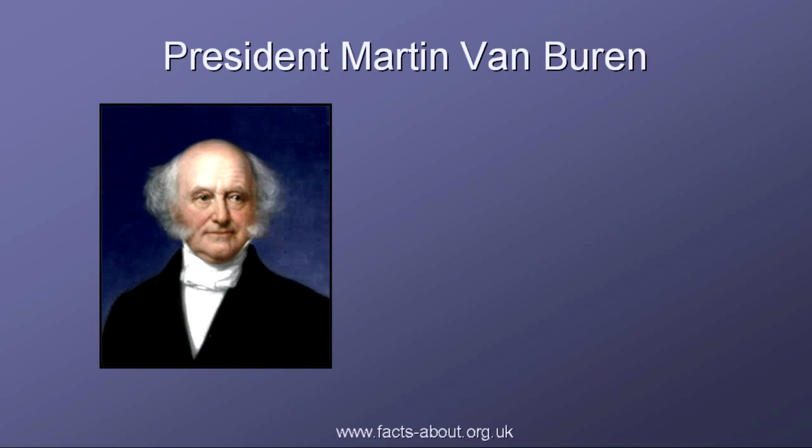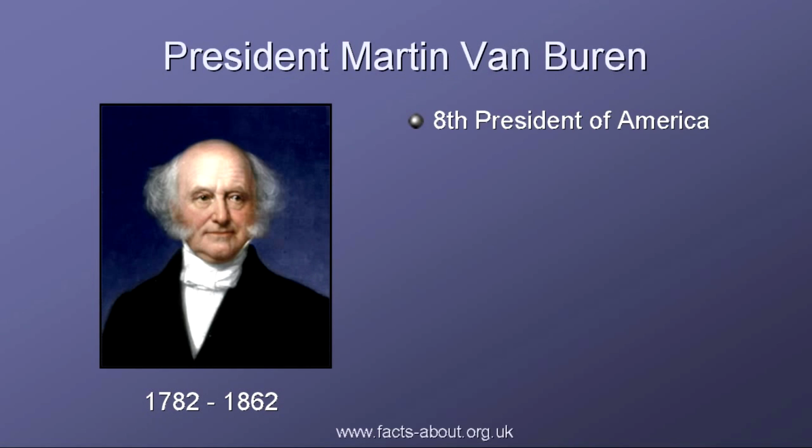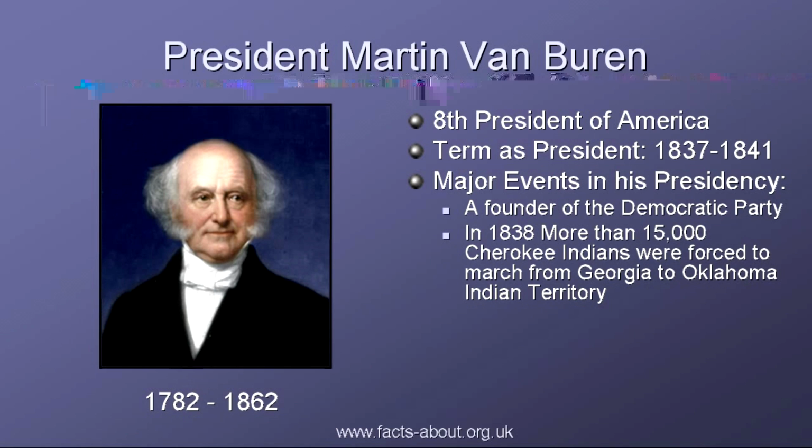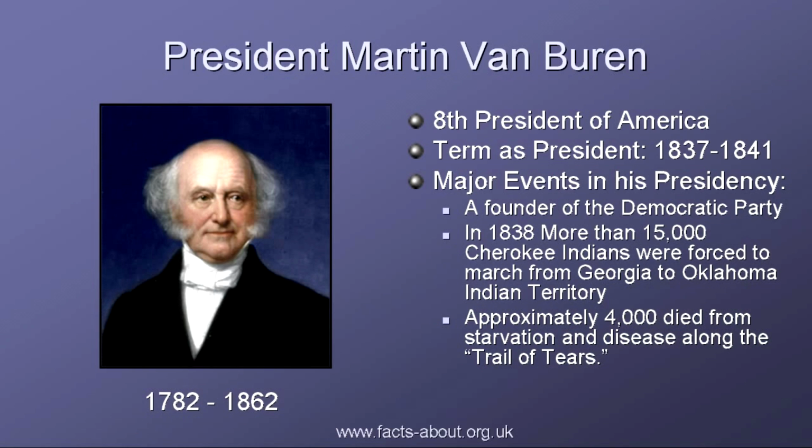Martin Van Buren was the eighth President of America, whose presidency was dogged by an economic depression that led to bank failures and food riots known as the Panic of 1837. His term in office was from 1837 to 1841.